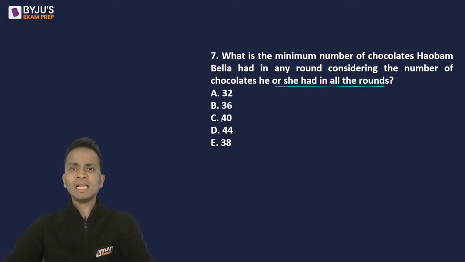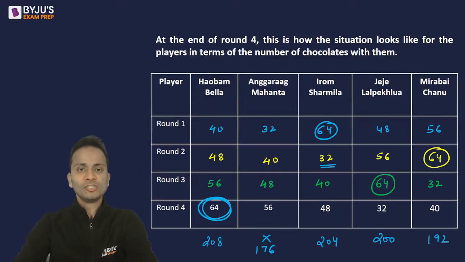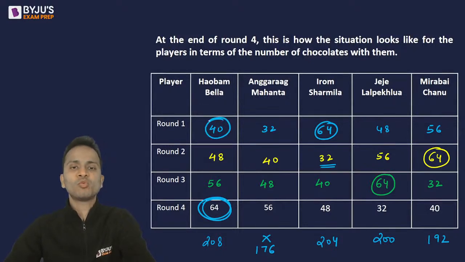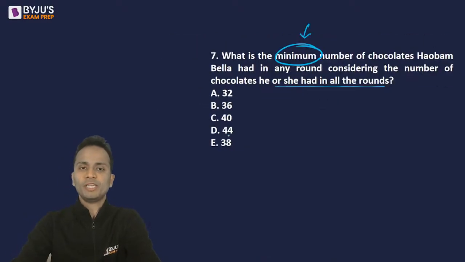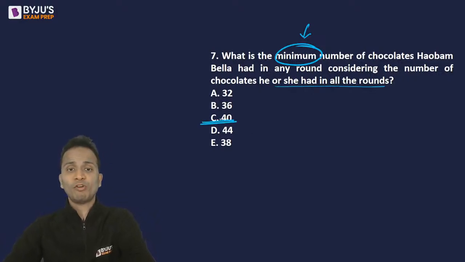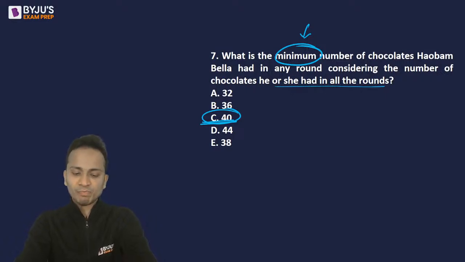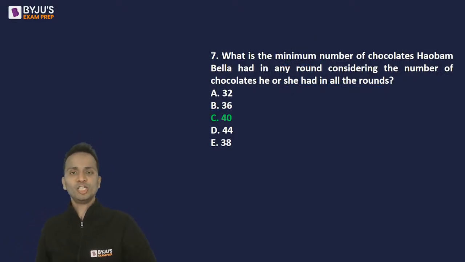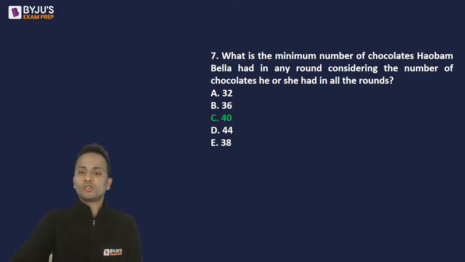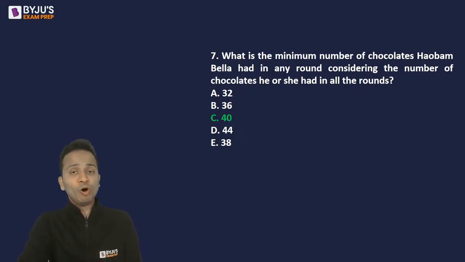So नहीं sorry, मैंने maximum बोल दिया, यहाँ पे minimum calculate करना है, my bad. So we had to calculate minimum number of chocolates. So minimum number of chocolates was in round 1, that was 40. So the correct answer will be 40 for this question. Yes, Aniket, minimum. I read it as maximum. That was my mistake. So we had to calculate minimum number of chocolates that Bella had in any of the rounds. So the correct answer was option C. Let's move on to the next question.